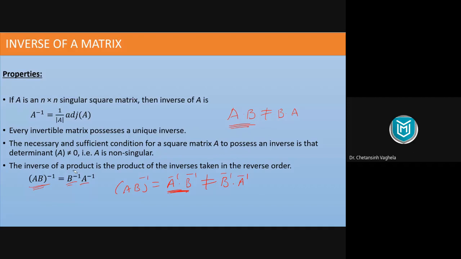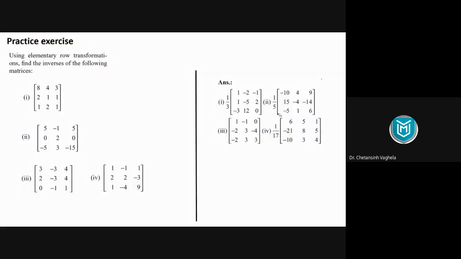So these are a few properties which we need to remember when we have matrix inverse. These are a few things which I wanted to discuss regarding inverse of matrix. Even this Gauss-Jordan method you have studied in your first or second semester in linear algebra, but I think we still wanted to recall that. So we did it. Now there are a few examples here for practice. I want you to try at least one example from this.